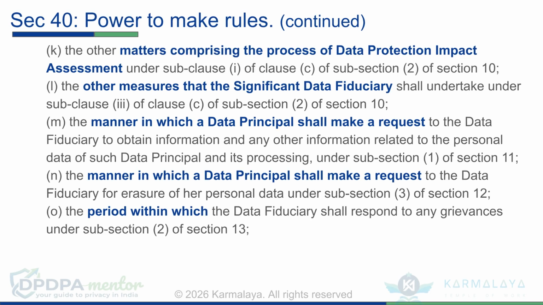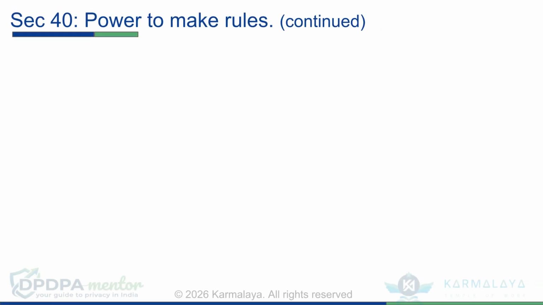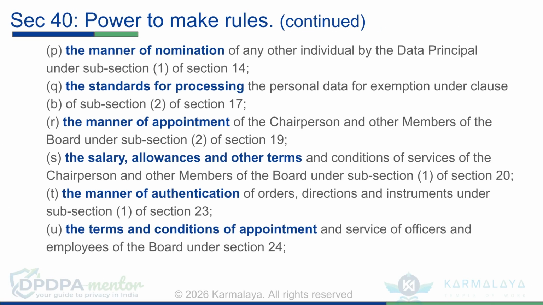Additional rulemaking powers under Section 40, subsection 2, include matters comprising the data protection impact assessment and other measures for significant data fiduciaries. Rules can also govern how a data principal requests information or erasure of personal data, and the response time for grievances. Section 40, subsection 2, also covers rules regarding the manner of nomination, standards for processing personal data for exemption, appointment of board members, and the terms and conditions of service for the board's officers and employees.